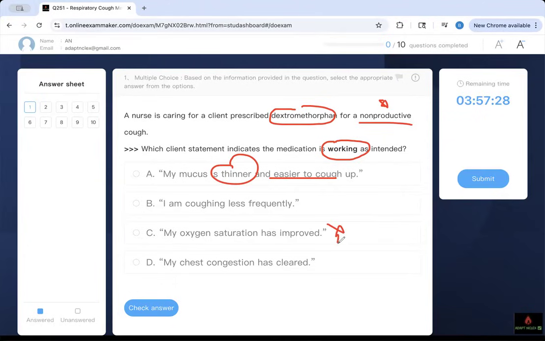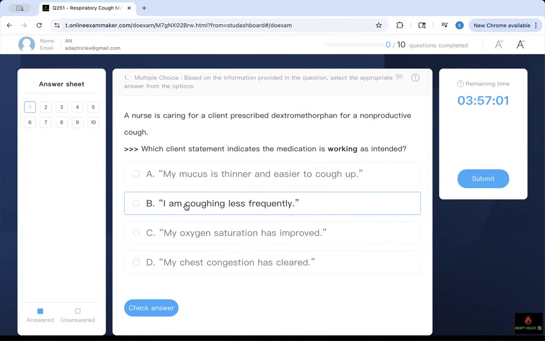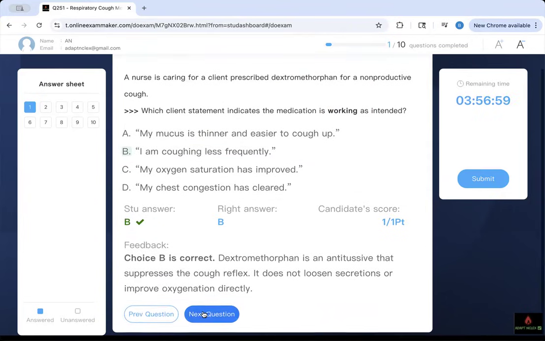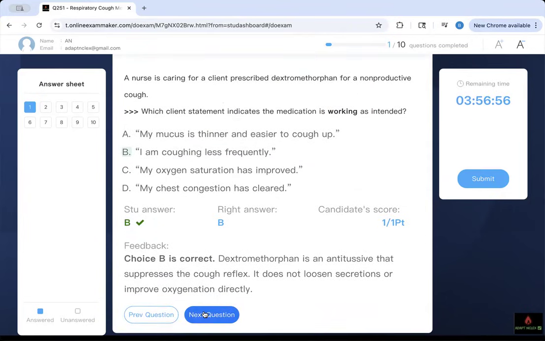My chest congestion has cleared. Well, it's not going to do that. It's not breaking up mucus in your chest. The question says non-productive cough. These are trap questions. I put in number one so that you can see when you're answering questions, you don't just jump the gun. We are not talking about congestion or secretions that we have to get rid of. The patient is not coughing anything up. Therefore, the right answer, and I know you picked the right answer, is B. And that's what we're going to do throughout the case.